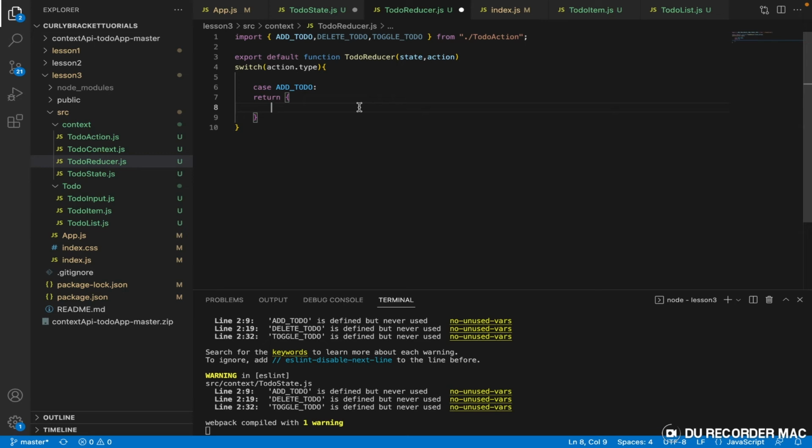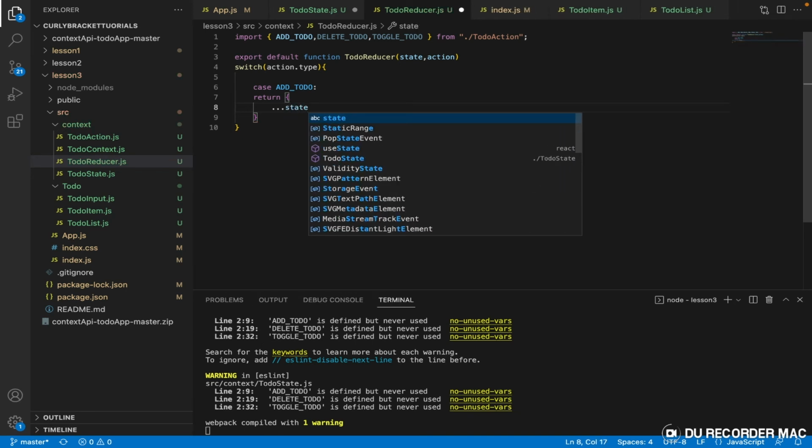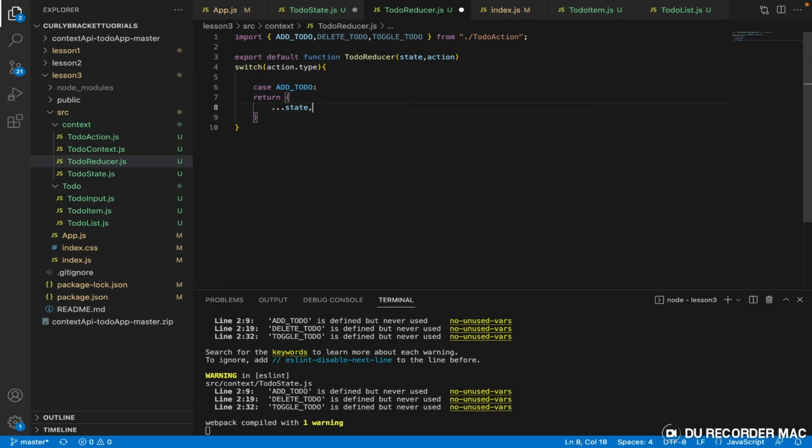So we tell this guy, when the case is add to-do, everything that this state already has, and everything that the list already has, should be stored, right? It should be there. Everything we already have in this state here should still be there. Don't delete it, don't replace it. And then you now add the following. In addition to everything we already have in this state, do the following. Okay, let's call it to-dos.